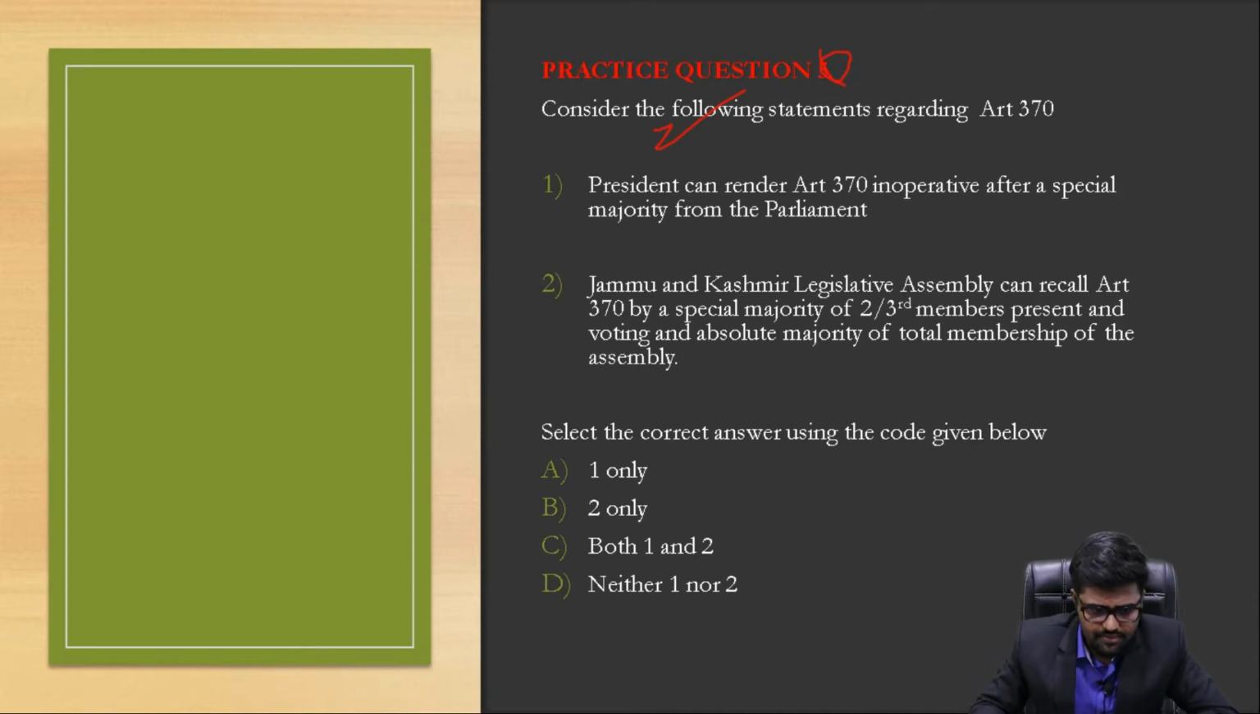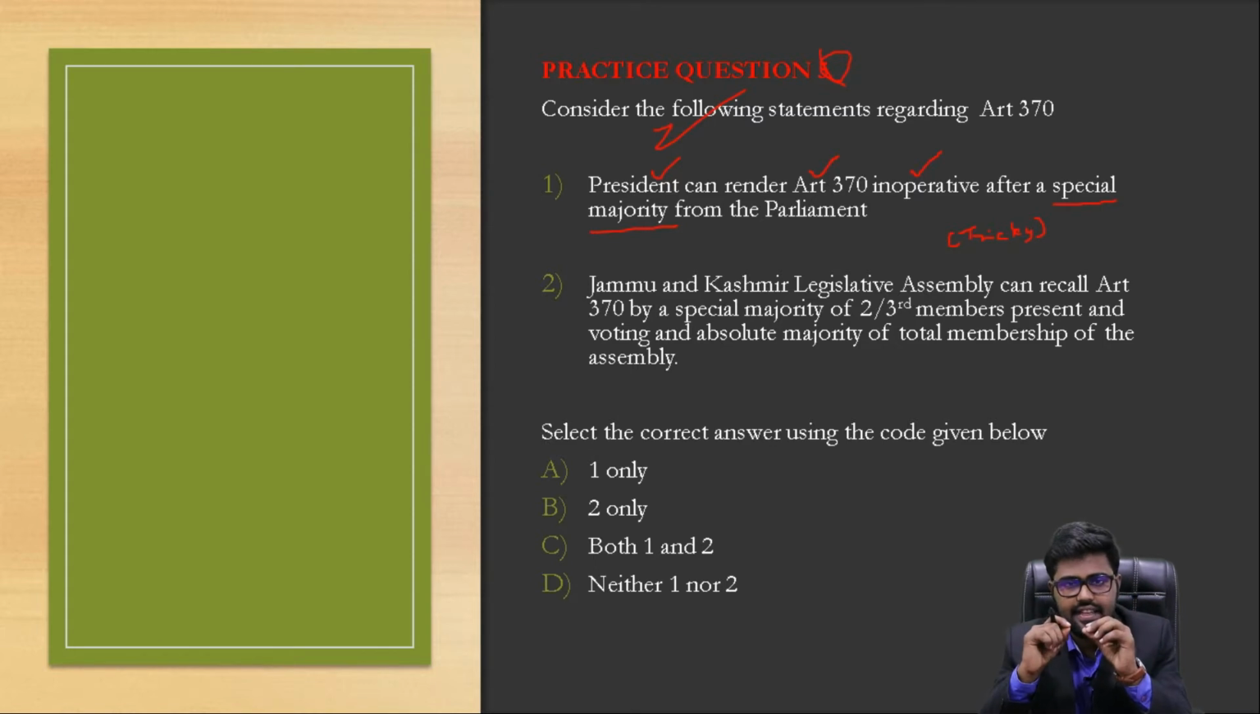Now let's continue with this practice question number 5. The question reads: President can render Article 370 inoperative after a special majority from the Parliament. See, I really say this statement is very tricky. Why am I saying this statement is tricky? It is saying that yes, the President can render Article 370 inoperative, but it has to be after a special majority from the Parliament.